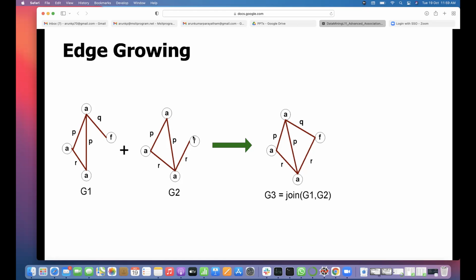Like earlier with itemsets, we took itemsets of size one less and tried to merge them to get the association rule. Here also we are trying to find frequent subgraphs with edge growing. If these two are frequent subgraphs, will the merged one also be a frequent subgraph or not? That is just A and F, with Q edges added to this.